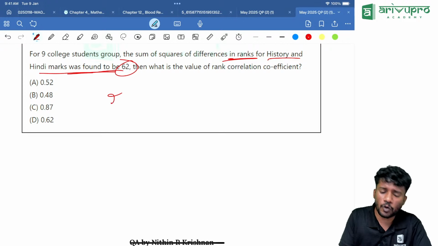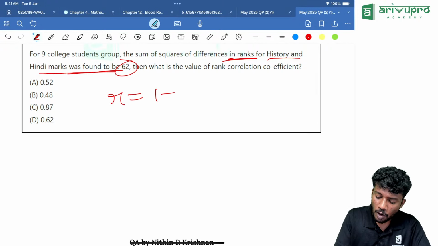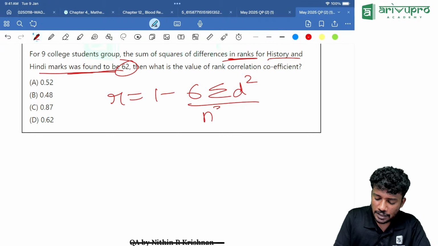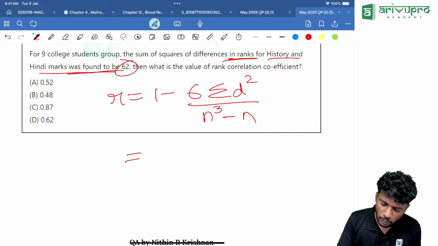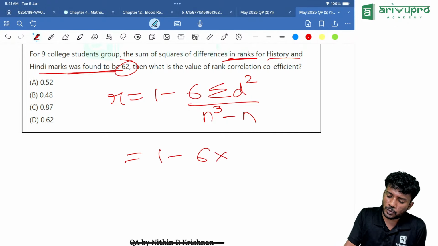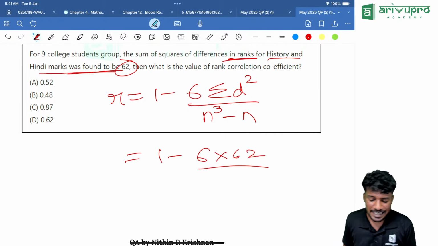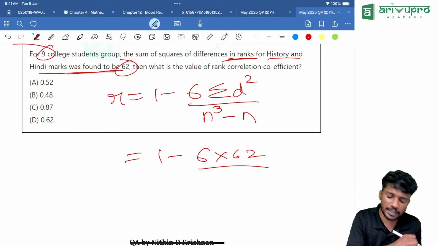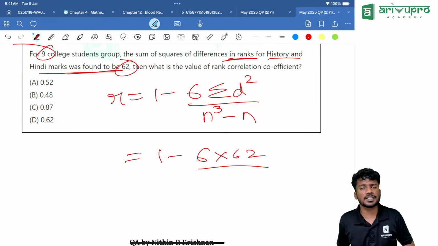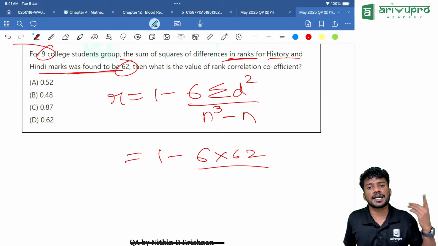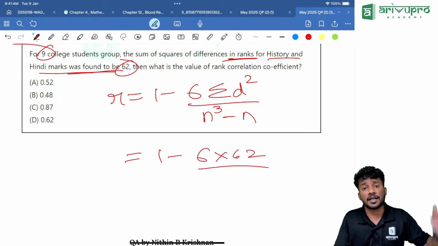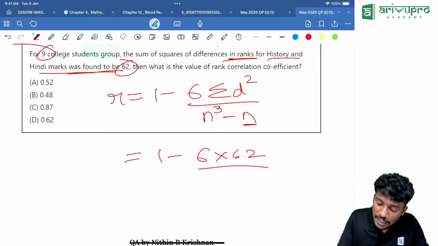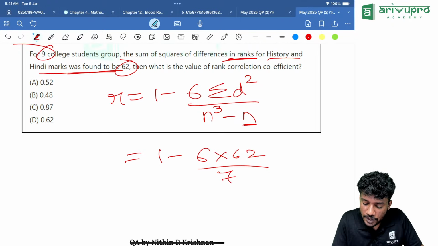What is the formula for the correlation coefficient? R is equal to 1 minus 6 sigma d square divided by n cube minus n. This is the formula we are going to use, which is equal to 1 minus 6 into 62 divided by n cube minus n. How many students are there in total? 9 students are there in total. That means n cube is 9 cube. 9 cube is how much? 9 into 9 into 9. You are getting it as 729. 729 minus 9 is how much? 720.